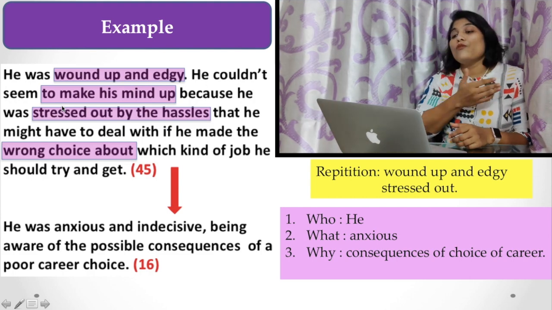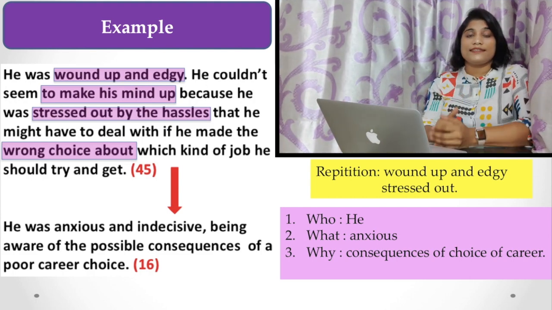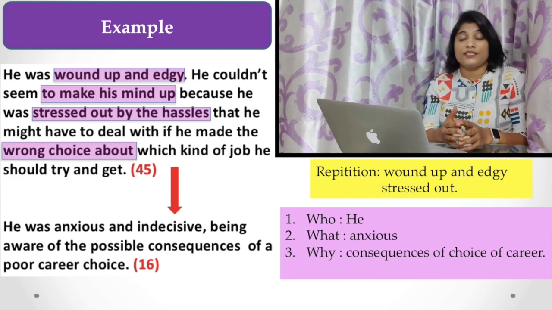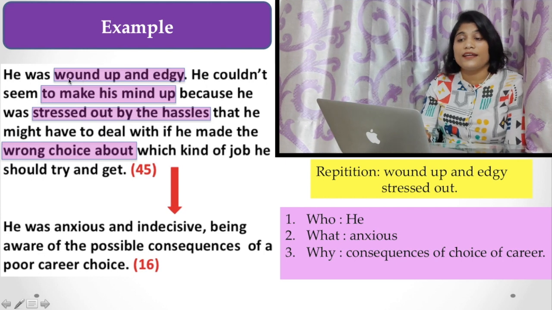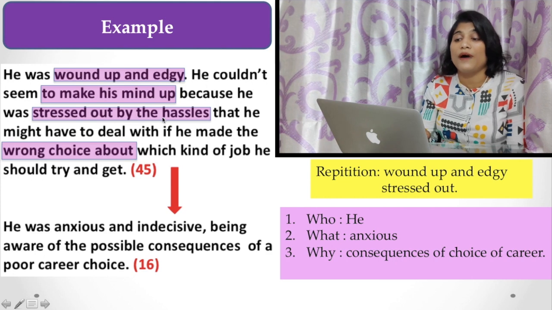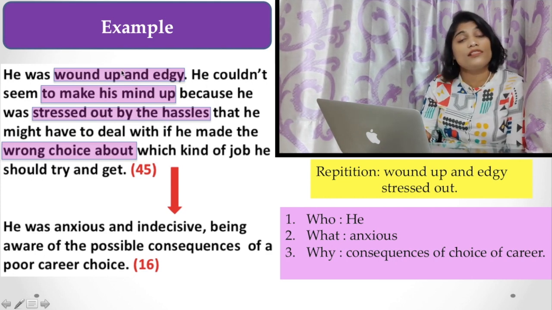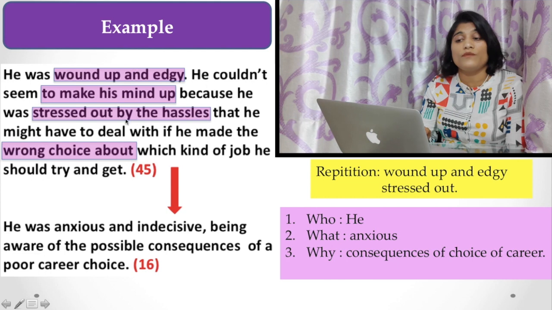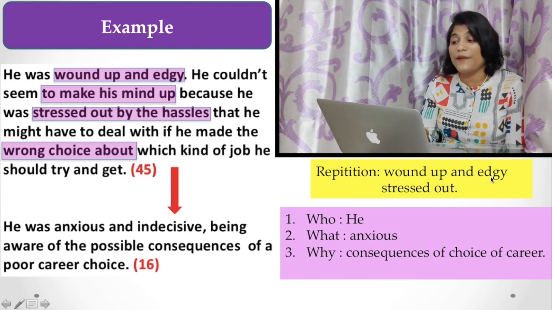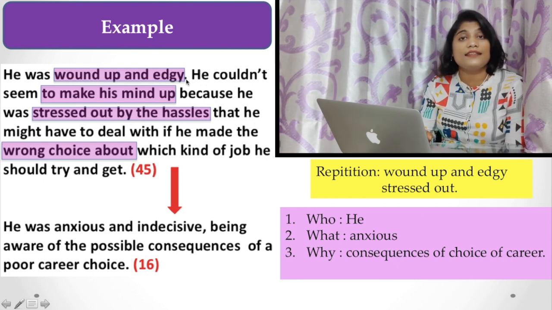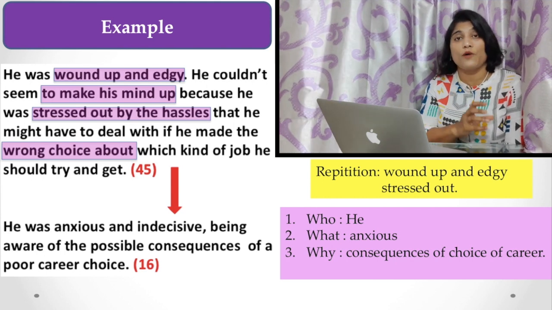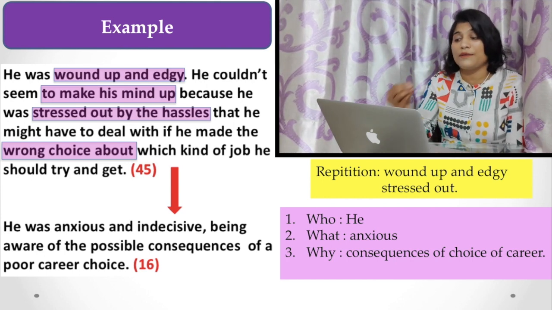Now there are more examples here. In this example, I would like to show you how you eliminate repetition. So here I marked again wound up and edgy, to make his mind up, stressed out by the hassle, wrong choice. All these are the main points of this whole text. And here the repeated words are wound up, edgy, and stressed out. They are similar in their meaning. So you have to eliminate the repetitions from the text you are going to summarize.